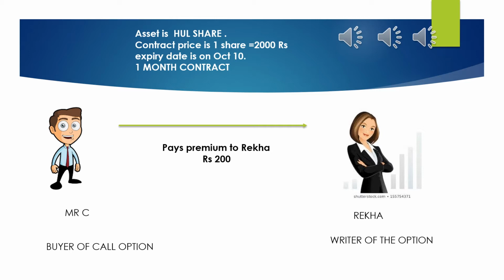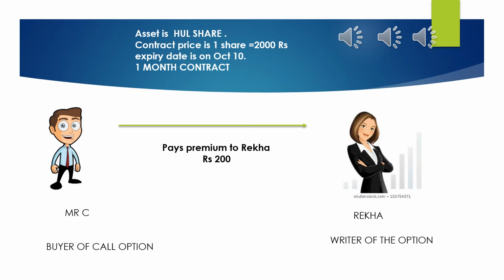Now Mr. C has entered into a contract with Ms. Rekha stating that after 1 month, that is on October 10th, he will purchase the HUL share from Rekha at rupees 2000, for which he will be paying a premium to Rekha, that is rupees 200, because for the period of 1 month, Rekha will not be selling that share to anybody else. So she'll be holding the share with her till October 10th.